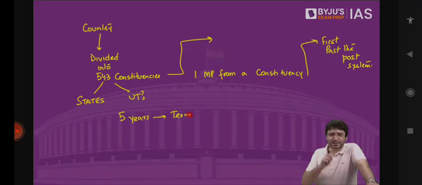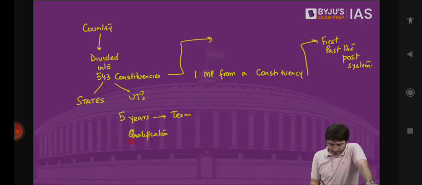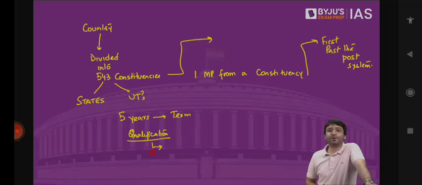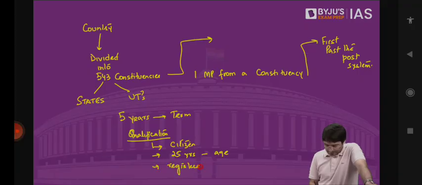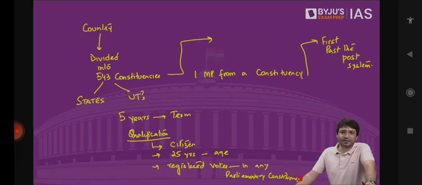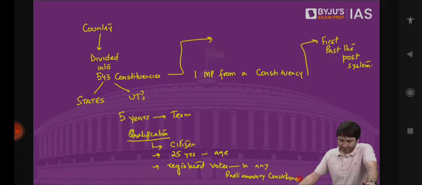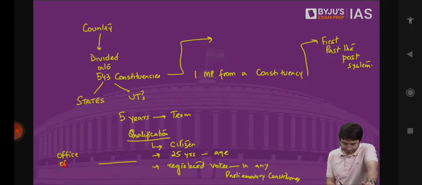But what is the qualification in order to become an MP of Lok Sabha? You should be a citizen of India, must have completed 25 years of age, and be a registered voter in any parliamentary constituency. For example, Mr. Modi is a registered voter in Gujarat, but represents Varanasi from Uttar Pradesh in Lok Sabha. Plus, you should not be holding any office of profit.